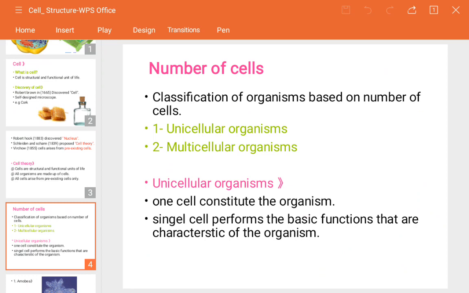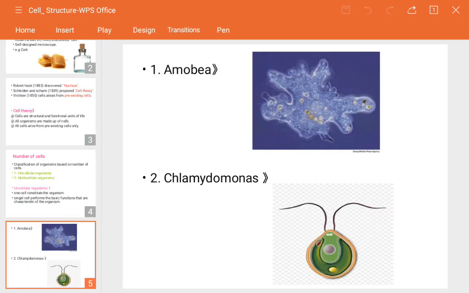Next, the single cell performs the basic functions that are characteristic of organisms. So what do they actually do? They perform all the functions of that microorganism which are required for its body. Just as I told you, a single cell can perform all the life processes by itself. That's why it is named as a single cell performing all the basic functions, meaning all life processes can be carried out in that microorganism with the help of only a single cell.